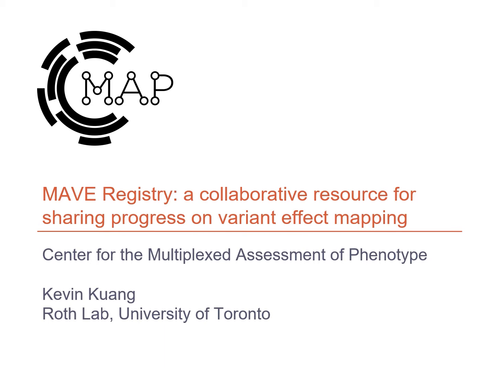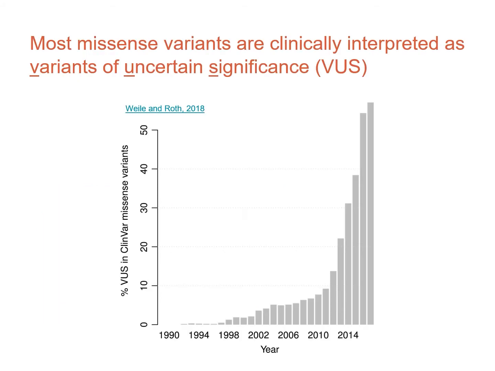Today I'm going to present MAVE Registry, a collaborative resource for sharing progress on multiplex assays of variant effect, or MAVE. Truly personalized medicine requires rapid and accurate classification of pathogenic human variation. Currently, in the ClinVar database, which is a popular repository of clinical variants, over 50% of clinically interpreted missense variants are classified as variants of unknown significance, or VUS.